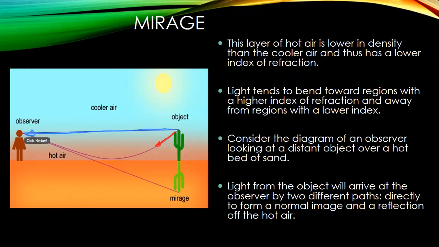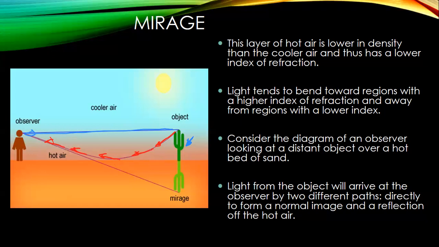So from the blue path, we get an image of this object up here, the cactus. But if we follow the red path, we see that it bends up toward the cold air. It's trying to get to the slower medium because light bends toward the medium with a higher index of refraction.